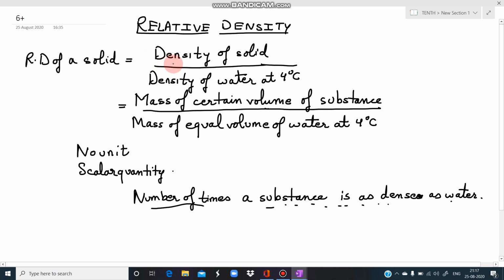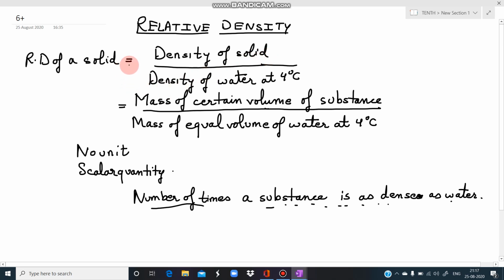Now relative density का formula बहुत simple है. We are not deriving, we're directly using the formulas. It is the ratio of the density of a solid to the density of water at 4 degrees centigrade. In place of solid, we can write substance also. So we will be doing the relative density of solid and relative density of liquid.